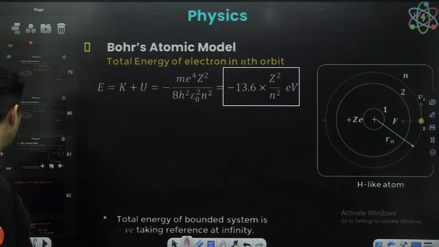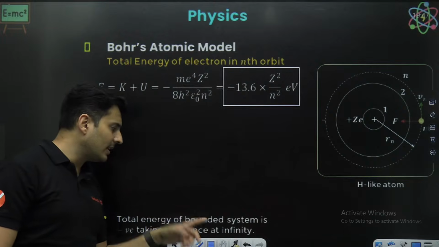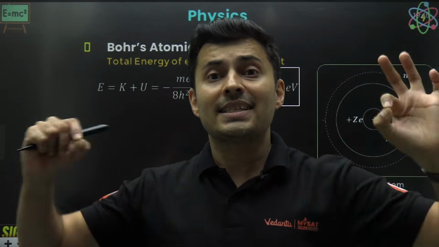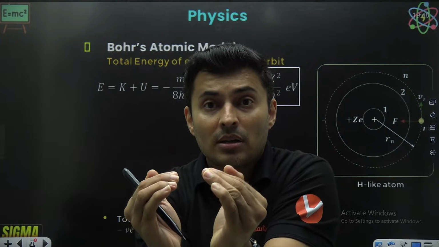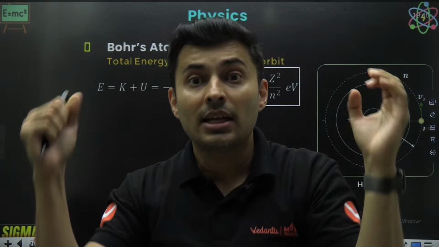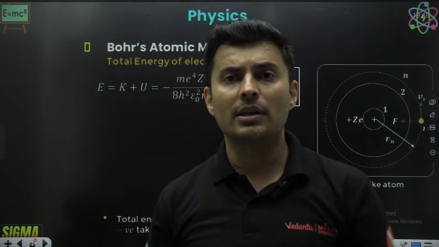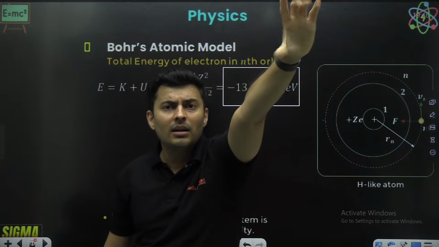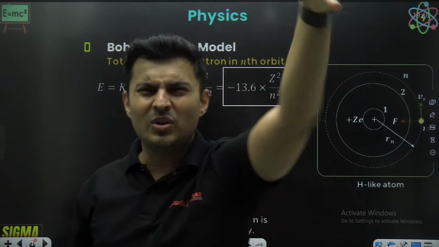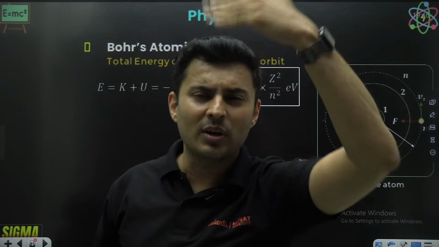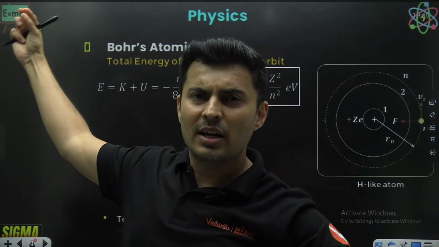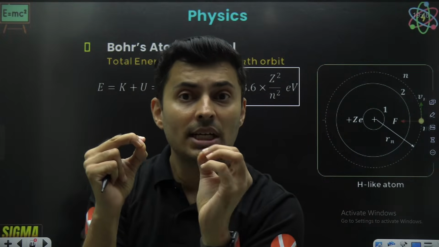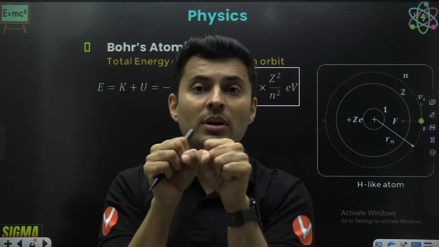Why is this total energy negative? The total energy is negative because the electron is bound, constrained, stuck to that nucleus. When it is very, very far away, the energy is zero because it has no interaction, no way of knowing what is there. But when it comes close, the energy is negative, meaning it is bound to it.